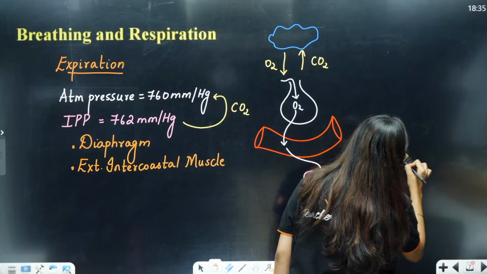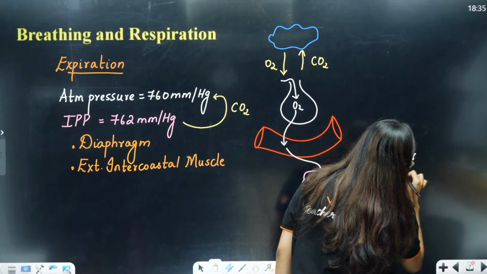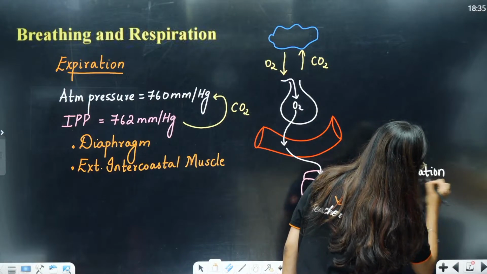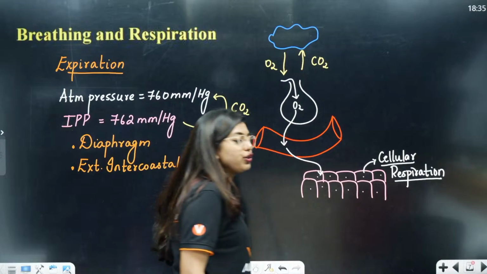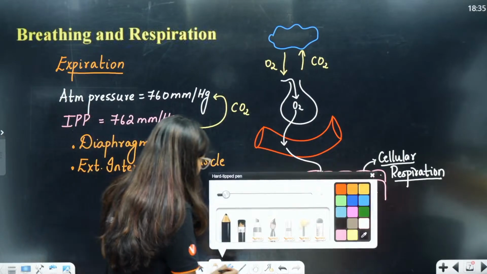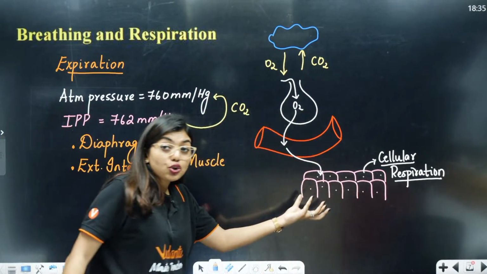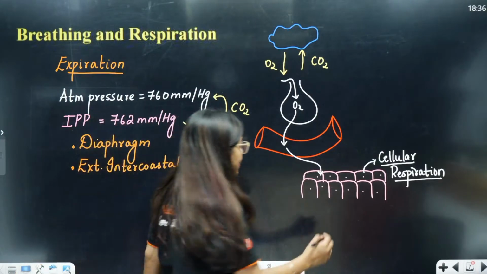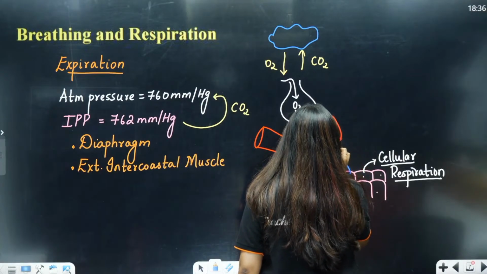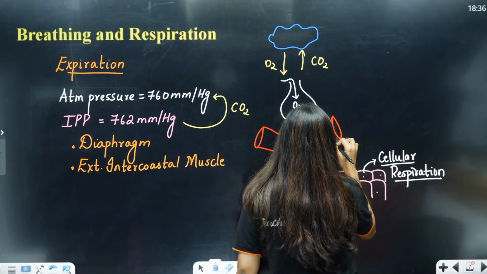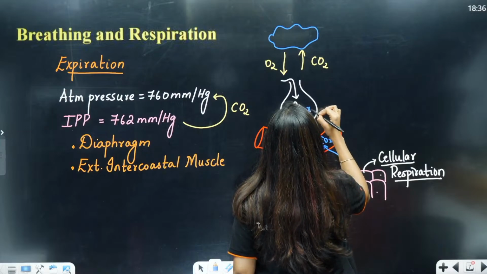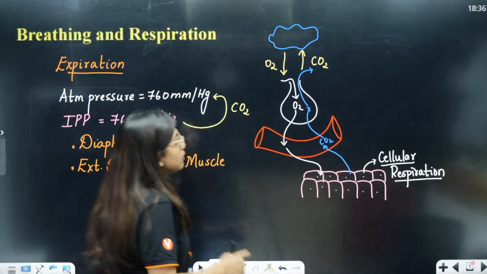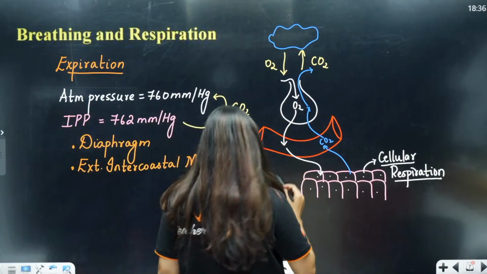That means, tissues are hungry, they want this oxygen, right, to do their processes. So, that process is called your cellular respiration, where the tissues are going to utilize the oxygen. Now, remember one thing very carefully, the tissues, after doing all the process, they are left with what? They are left with carbon dioxide. So, that carbon dioxide will go back to the blood vessel, CO2, and from there it will enter the alveoli. From alveoli, it will go out to the atmosphere. Clear to all of you? It will go out to the atmosphere.